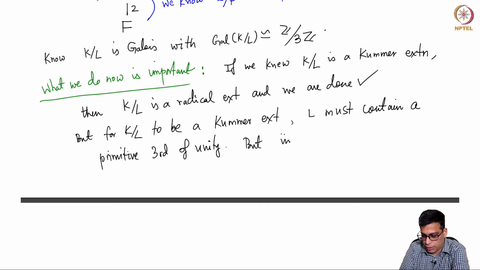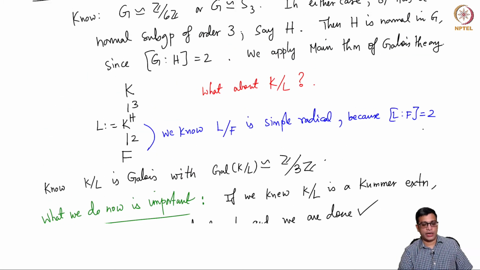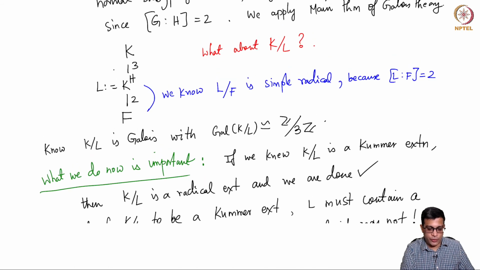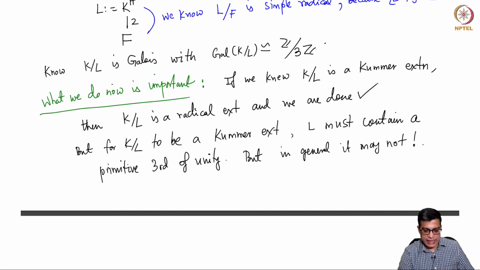But in general it may not. See, we are working with an arbitrary field extension K over F. So, and we constructed L along the way. So, there is absolutely no reason to think that L will contain a cube root of unity.